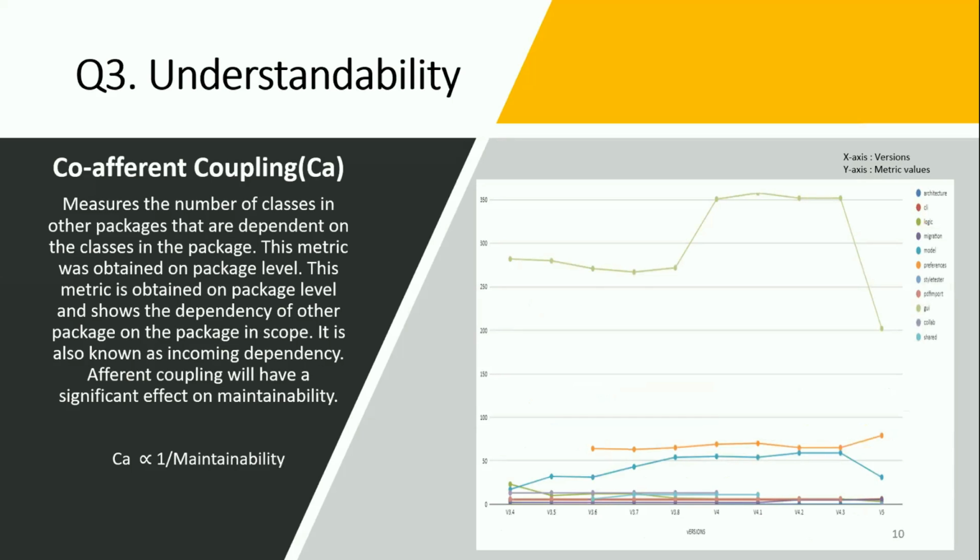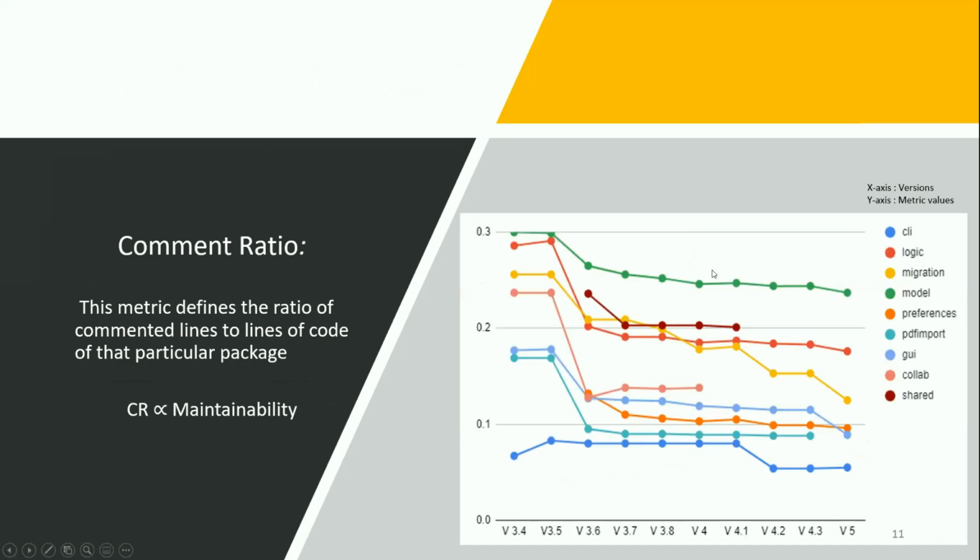And then comes the question regarding understandability. So we have considered the metric CA, which is also called afferent coupling and also known as incoming dependency. It measures the number of classes in other packages which are dependent on the classes in the target package. It is inversely proportional to maintainability, and from the graph it is clear that the package called GUI has much higher CA values compared to the others. And then comes the comment ratio.